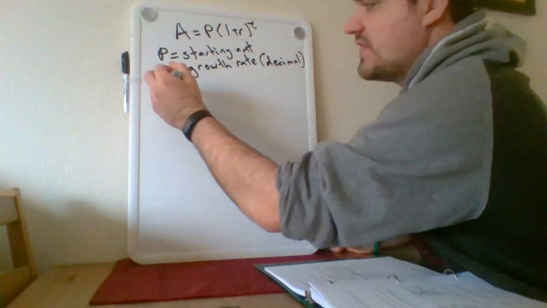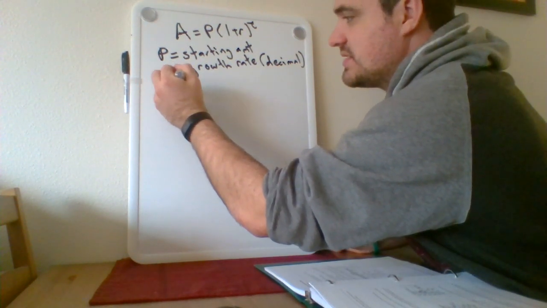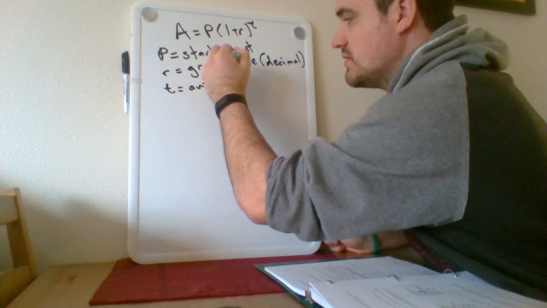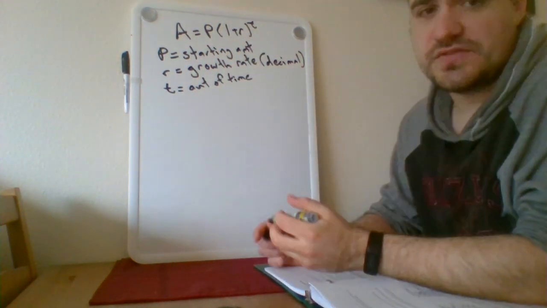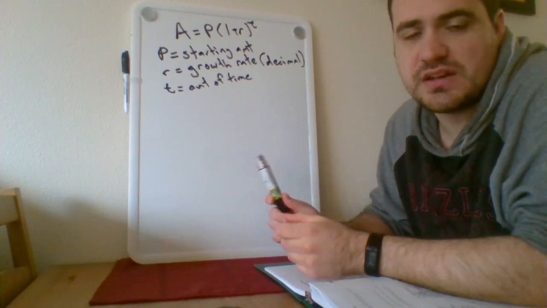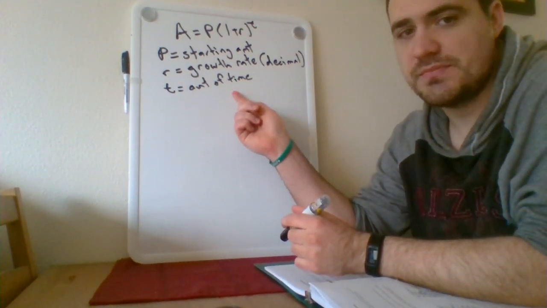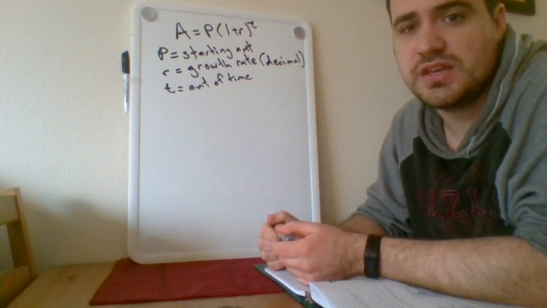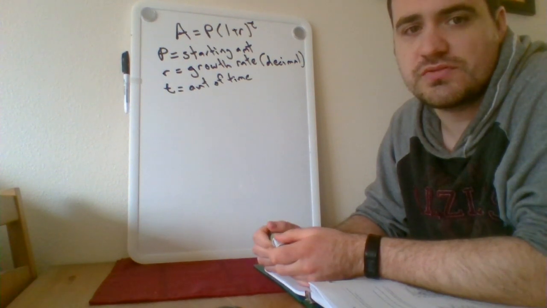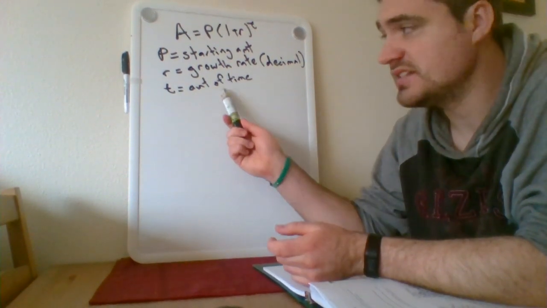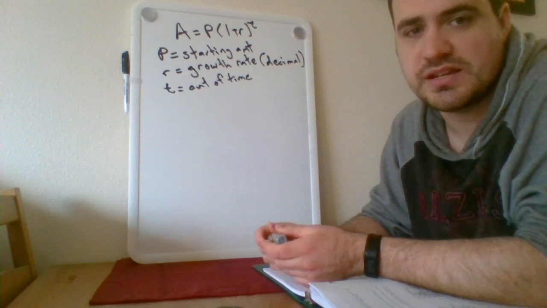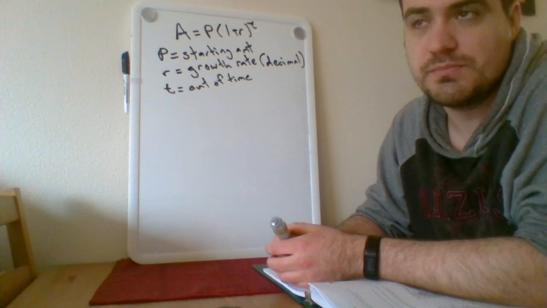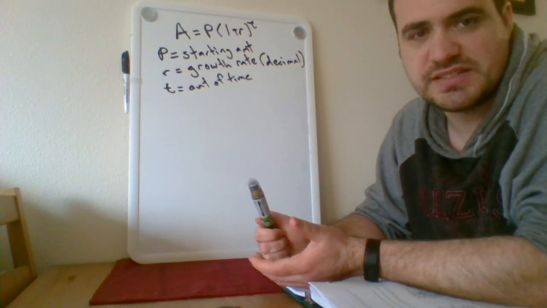Now, also the value T in this case will be the amount of time. Generally, the amount of time is a number of years, but really what matters here is that the amount of time matches the amount of time associated with your growth rate. So for example, if I'm talking about something growing at a growth rate of 3% per year, then my units on T will be years. If I'm talking about something growing at a rate of 3% per month, then my amount of time is modeled with months. Okay? Does that make sense?